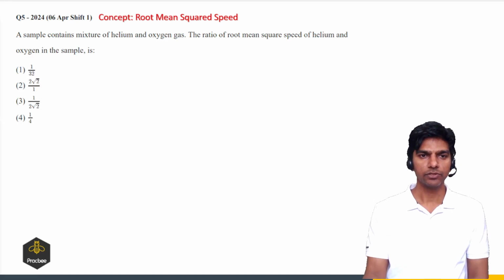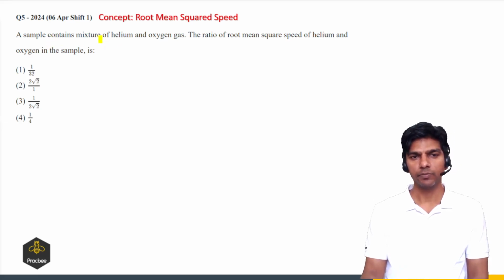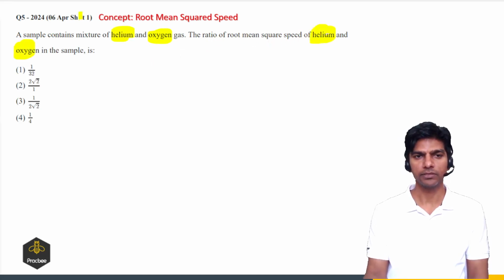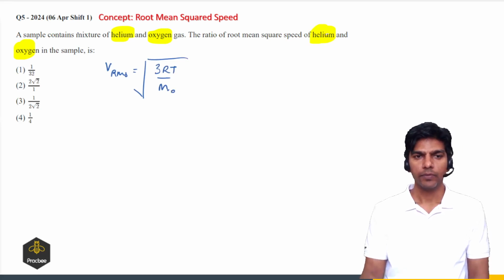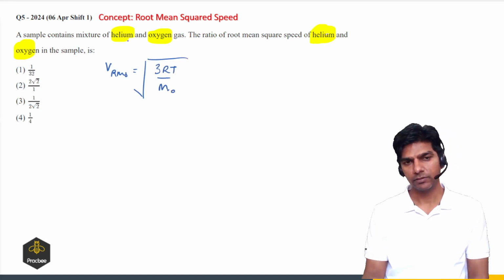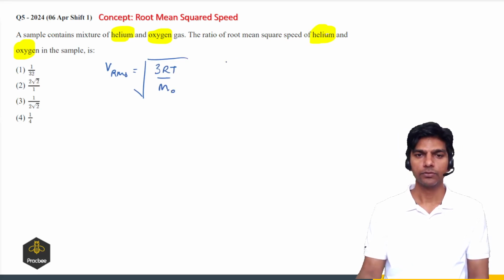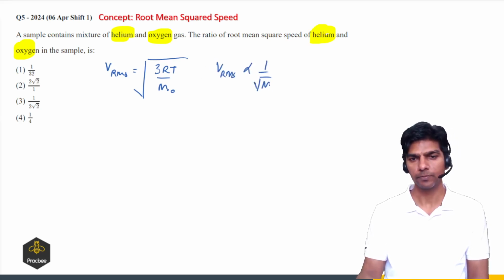Now let us see this illustration. A sample contains a mixture of helium and oxygen gas. Find the ratio of the RMS speed of helium and oxygen in the sample. We know that Vrms is root of 3RT by M naught, and since they are contained in the same vessel, they must have the same temperature. So Vrms will be inversely proportional to the square root of molar mass.